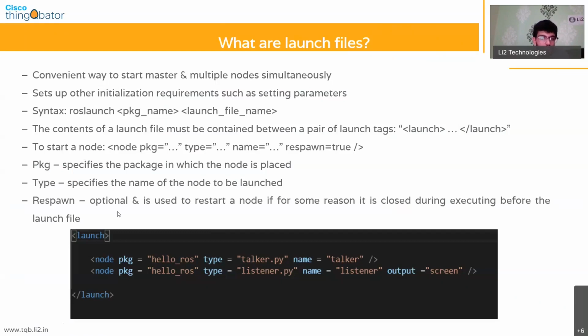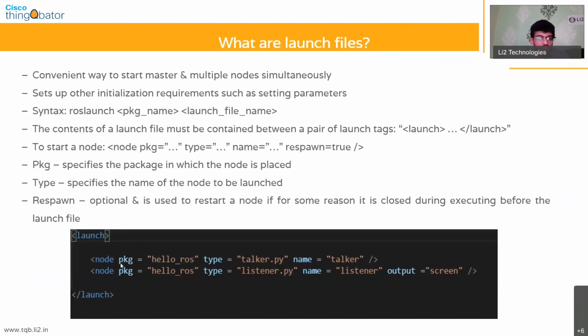So let me just walk you through what a ROS launch file looks like. It's written in the XML format, and usually the XML format has the following syntax. You start off with a root called launch, and then within that you write nodes in this way. So you have a node, followed by the syntax goes like this.